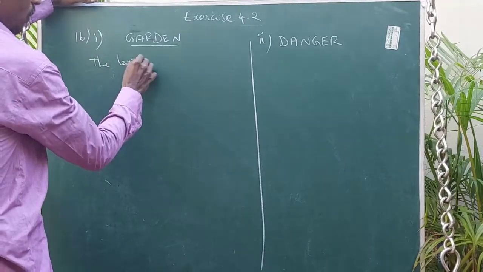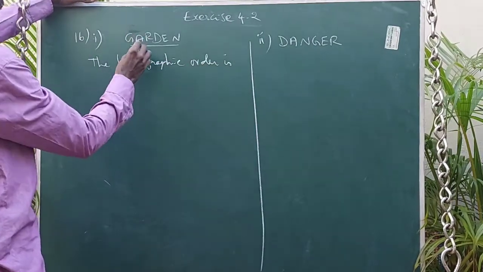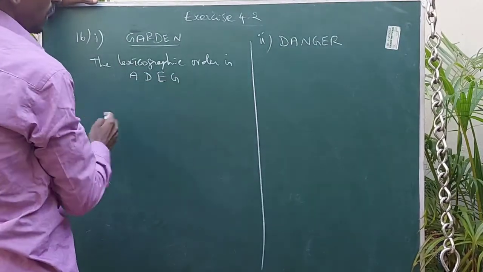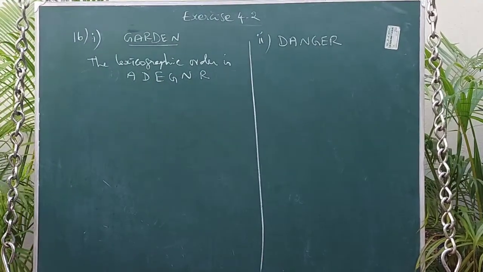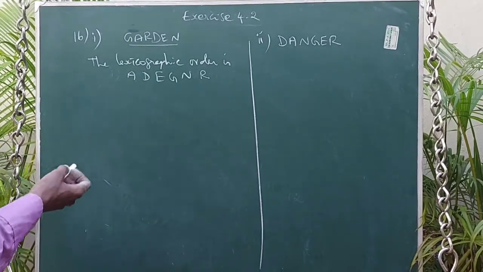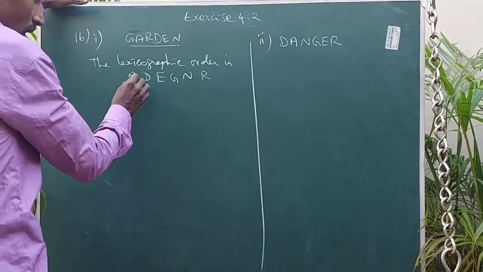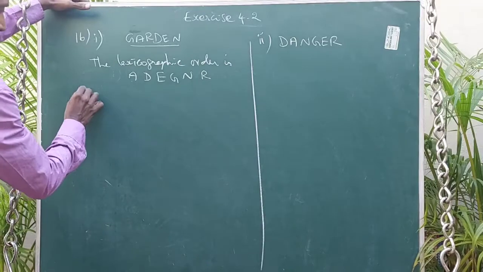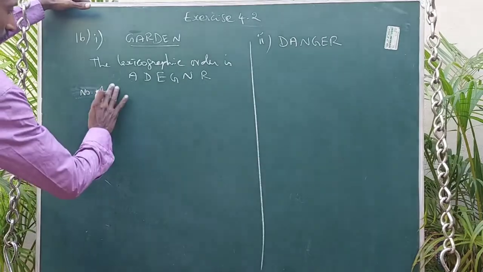So the lexicographic order is A, D, E, G, N, R. So this is the lexicographic order: A, D, E, G, N, R. My dear students, for GARDEN we have to find all the words that come before it from the lexicographic order. First, the number of words